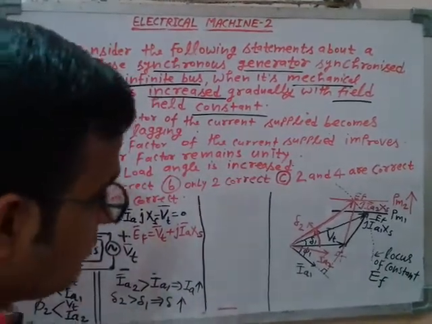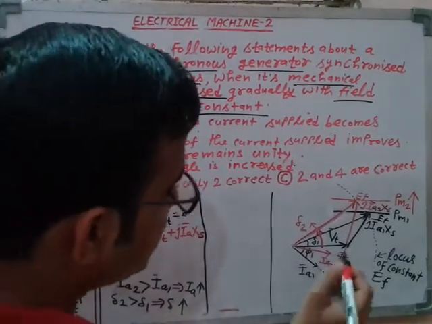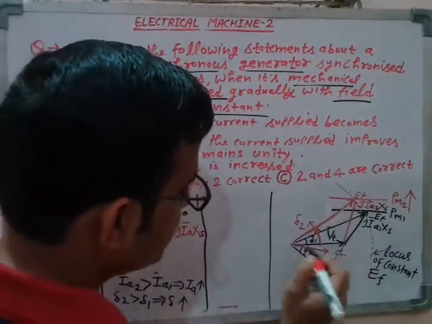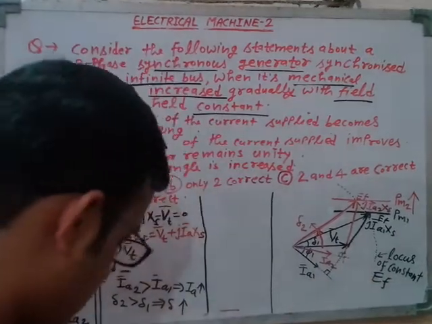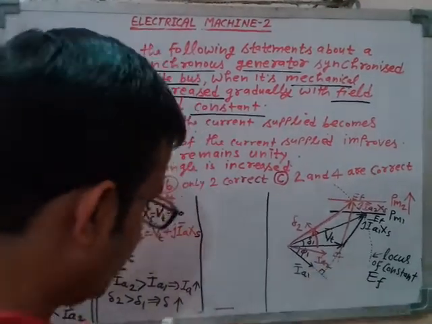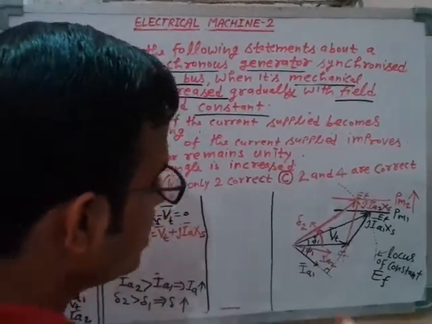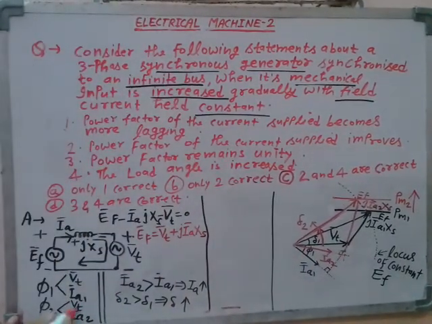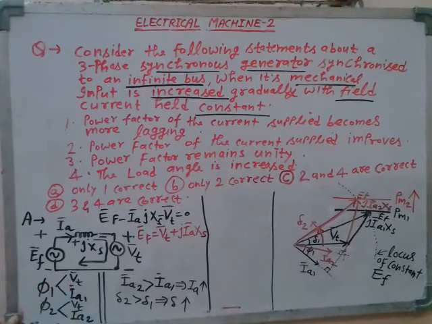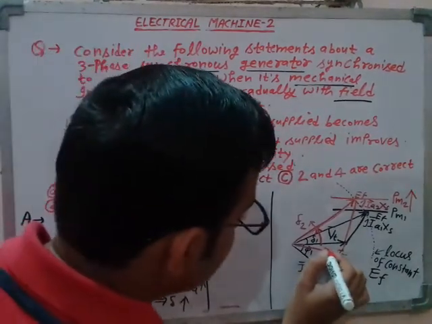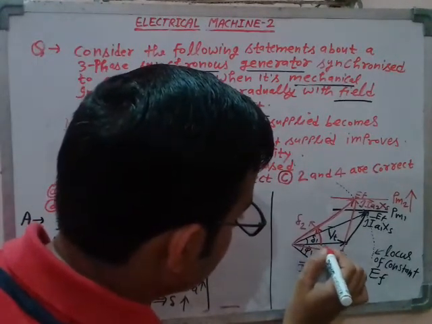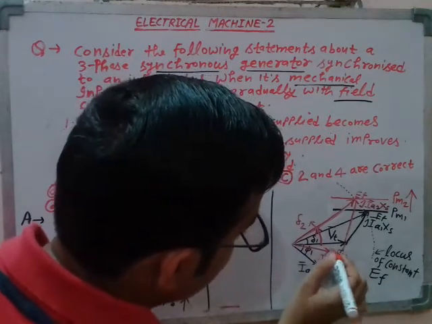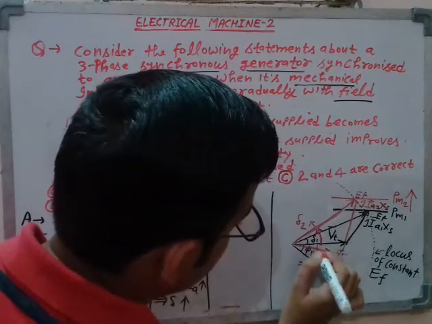So now, what is the new power factor angle? The new power factor angle phi 2 is between the terminal voltage and IA2. Phi 2 is between VT and IA2, and phi 1 is between VT and IA1. Let me draw it clearly.